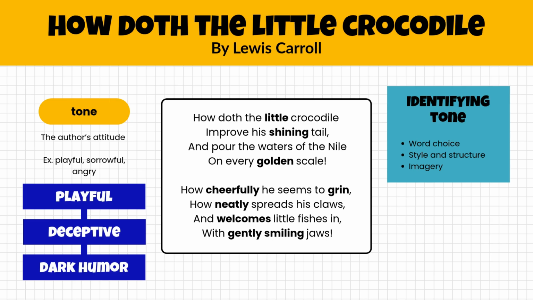Cheerful, a cheerful crocodile that's grinning, he's smiling, he's harmless. He's neatly spreading his claws. He's not dangerous at all. He's welcoming, and he's gently smiling. He's so sweet and kind. So what is the point of all of these words? Using all of these words, which would you say is the tone of this poem?